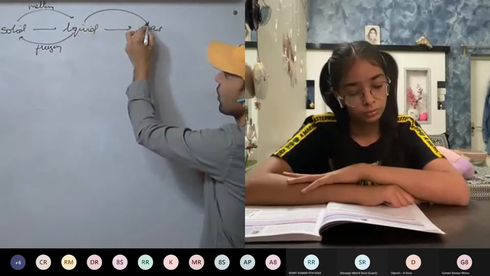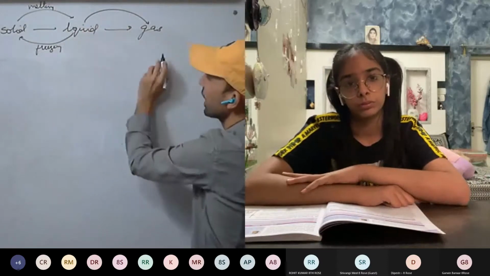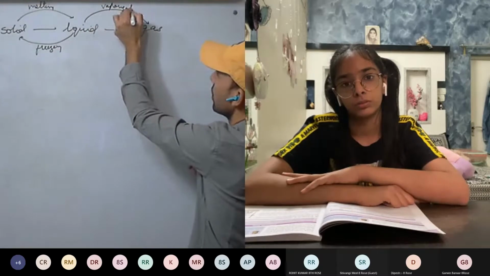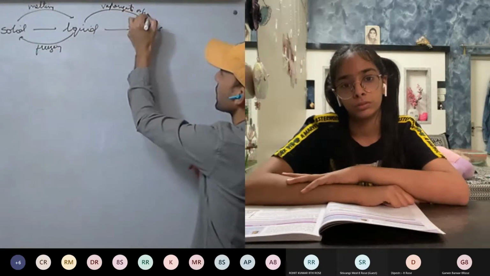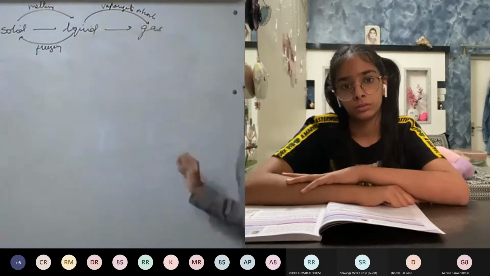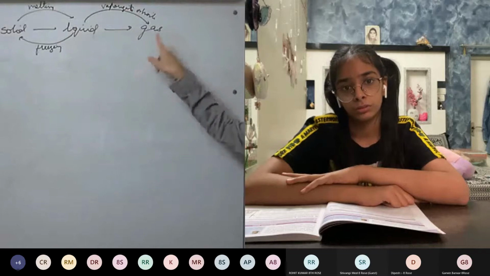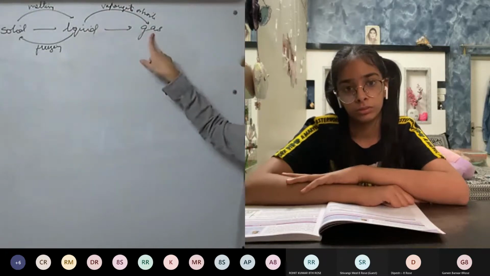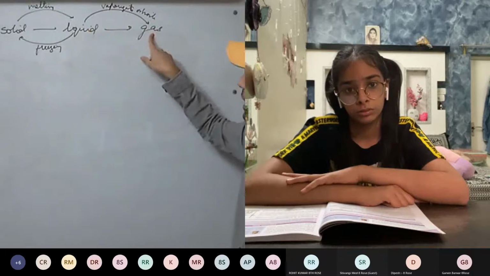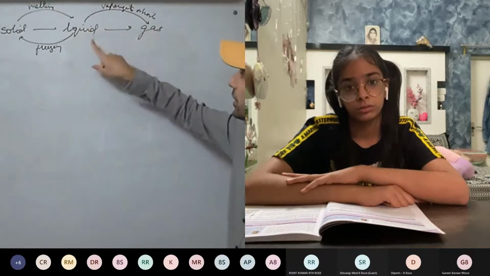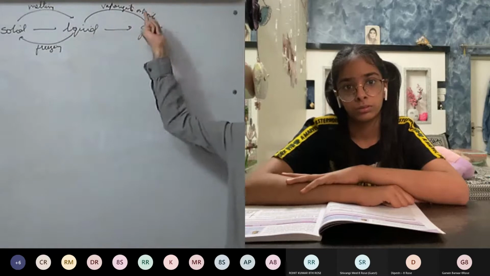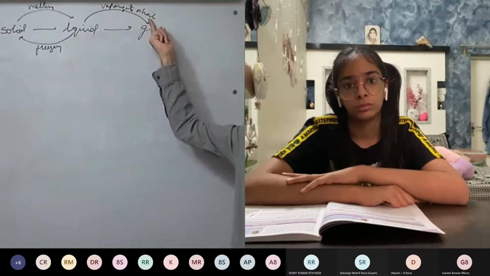From liquid to gas, that is vaporization or boiling. The phase change taking place from liquid to gaseous state at standard pressure is called vaporization or boiling. That process is called vaporization or boiling.